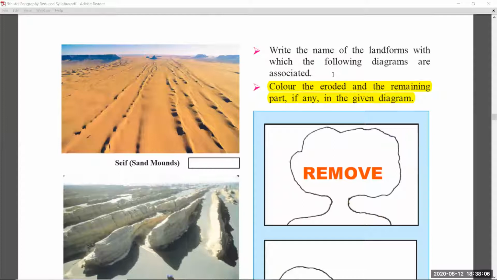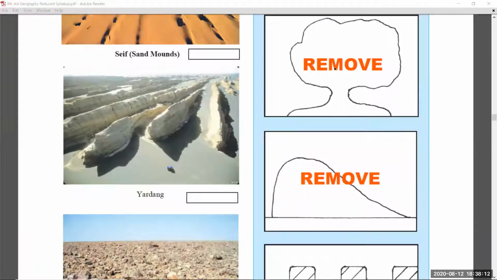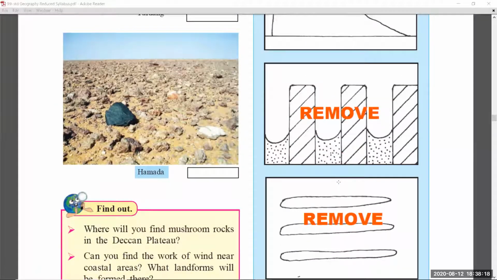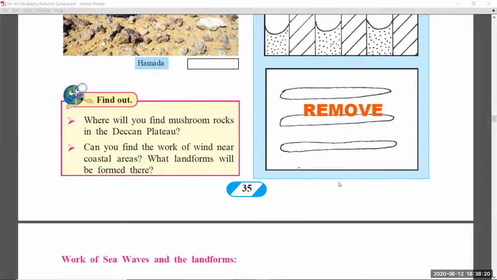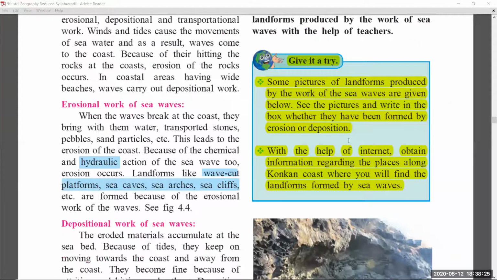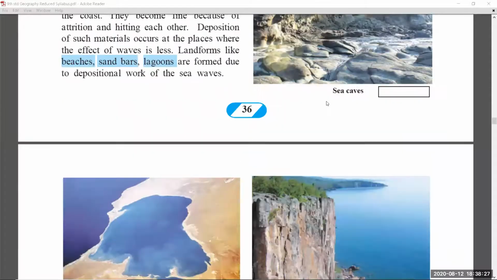Page number 35, color the eroded and remaining part, if any, in the given diagram. I have highlighted it with remove. Wherever I have highlighted with remove, these parts were reduced and removed from the syllabus. Coming to page number 36, give it a try again, this part was also removed.